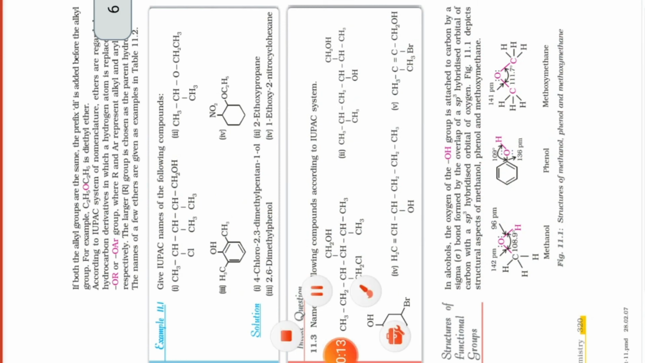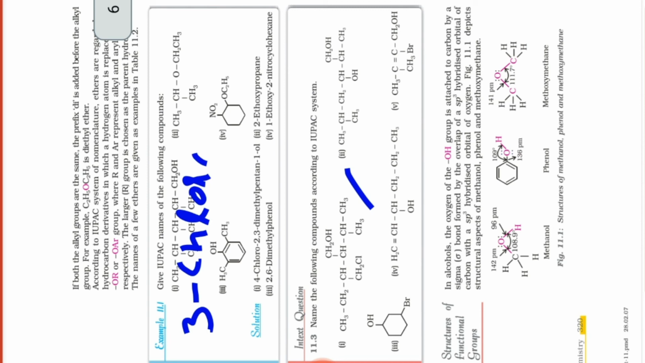One of its names is, I'm writing over here, you must all see: 3-chloromethyl, then 2-isopropyl, then pentan-1-ol. Pentan-1-ol. Is that clear to you? This is its first name, beta.